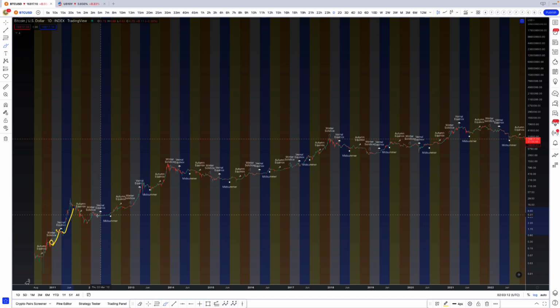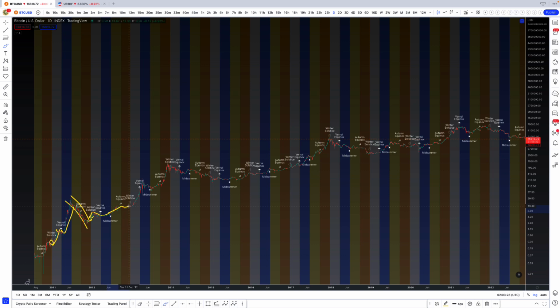But then we had winter solstice kick in back here. And it was kind of at the bear market bottom. When the bear market was over, we broke out of this downtrend. And that's when winter solstice kicked in. We went sideways. And then we broke out into our bull market.